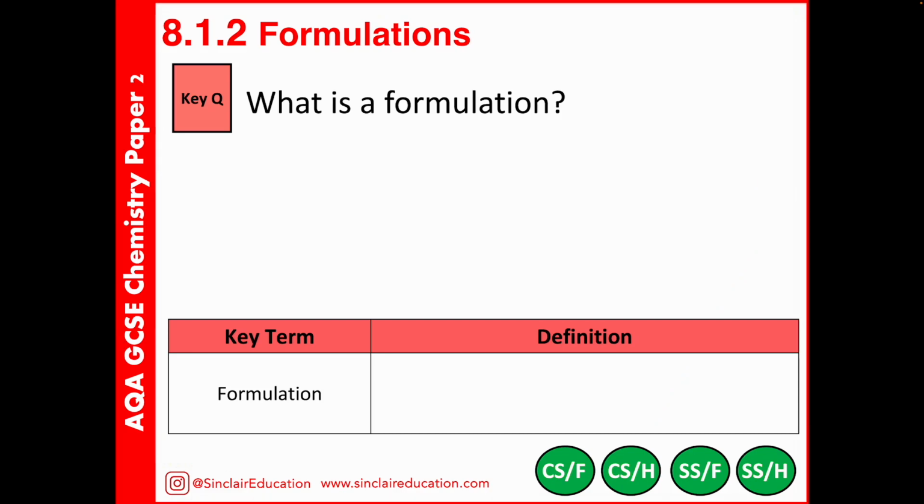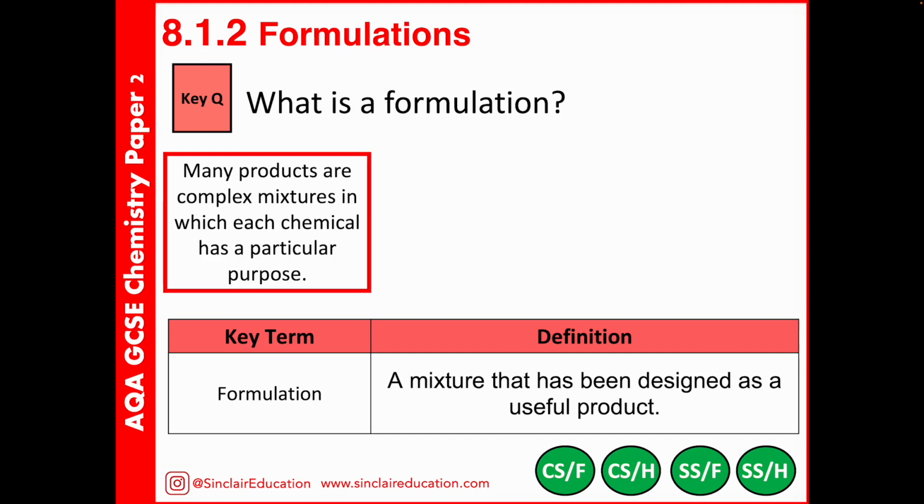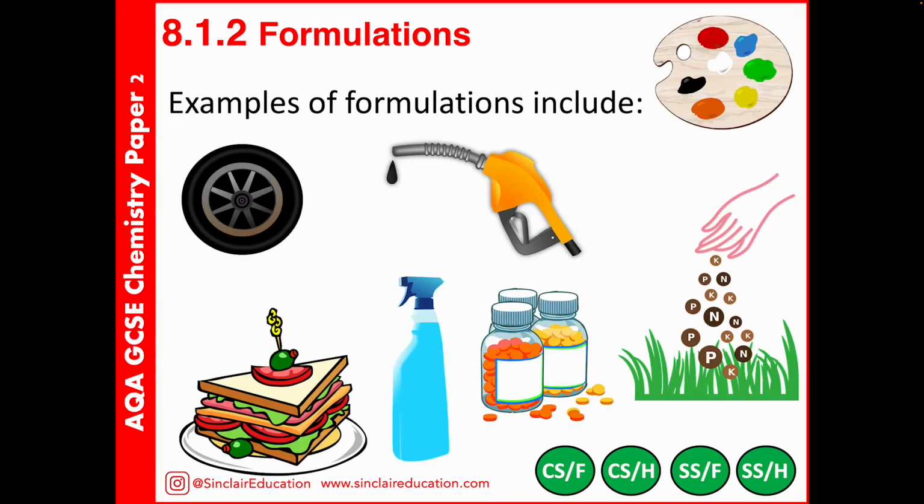This leads us on to formulations. Now, a formulation is a mixture, for one mark, that has been designed to be useful, for that second mark. And there's a huge number of products that we use in everyday life that are examples of formulations. With this, the important thing, especially because it's designed to be useful, is that the substances in that formulation need to be made up to specific quantities, and that will give us the properties that we're looking for.